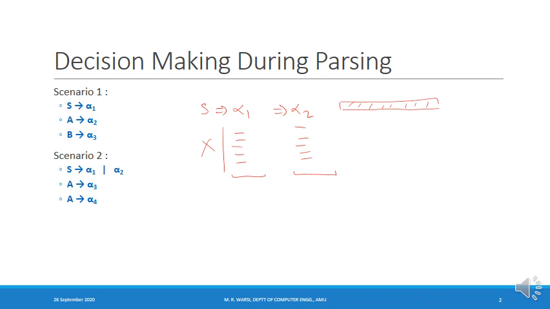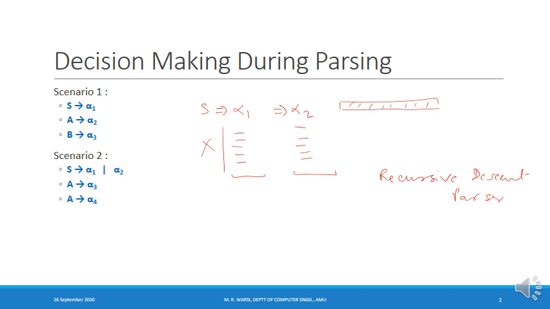If I follow this approach, then there is backtracking. If I make the wrong choice during the derivation, I have to backtrack, undo a lot of steps, and try another choice. When I build a parser using this approach, where there may be backtracking, we call the parser a recursive descent parser.